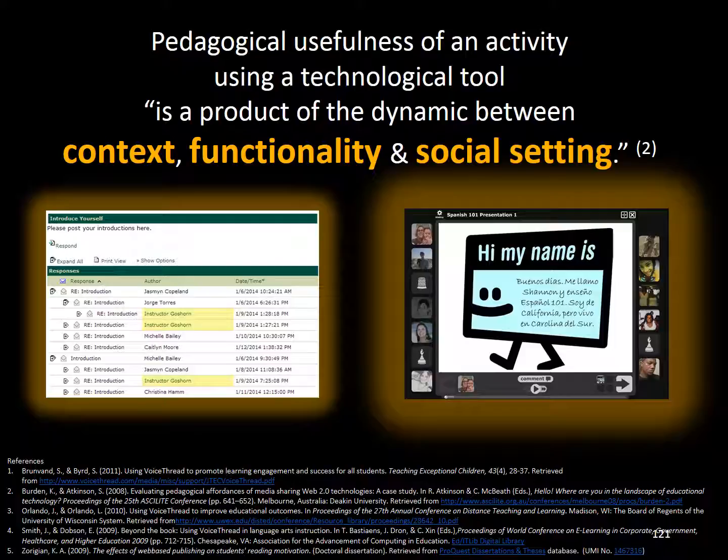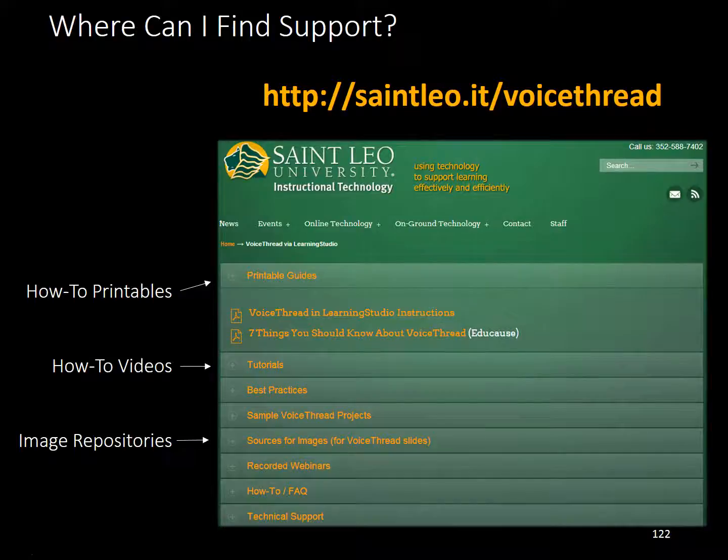Its ability to accept multimodal comments and visuals, and the organization of learner avatars in relation to the content and each other, greatly increases VoiceThread's usefulness in our courses. The Faculty Development and Enrichment folks have set up a VoiceThread resources site with printables and how-to videos to help you use this new tool. And since they value your time, they've even included a section of links to sources for images that you can quickly filter and add to your VoiceThread assignments.